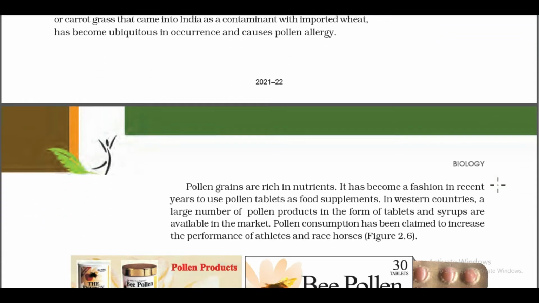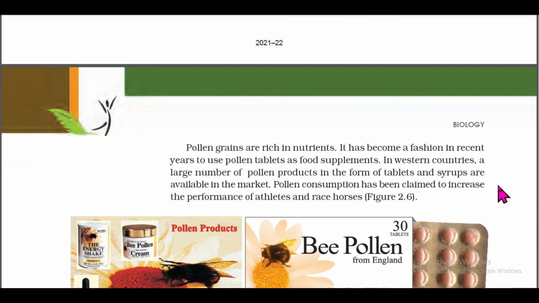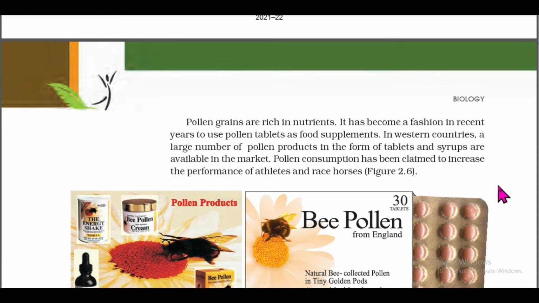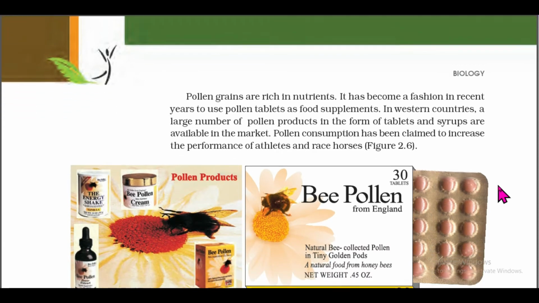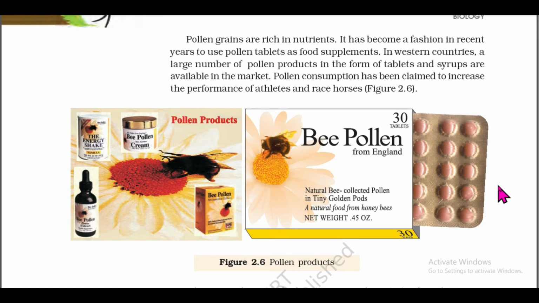It has become a fashion in recent years to use pollen tablets as food supplements. In Western countries, a large number of pollen products in the form of tablets and syrups are available in the market. Pollen consumption has been claimed to increase the performance of athletes and race horses.